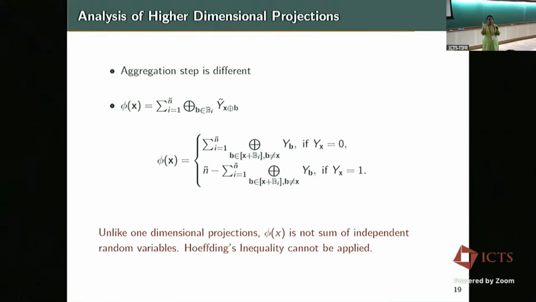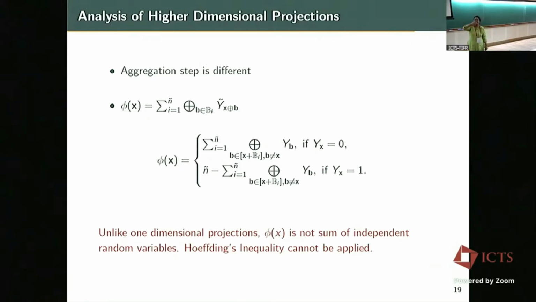But the RPA algorithm also allows for higher dimension projections. Here again the FHT step is going to be the same, but the aggregation step is going to be different, in the sense that if you look at phi x, it's going to be a quantity which has correlations.